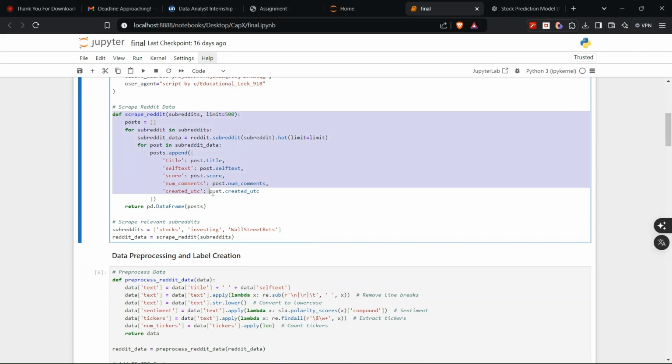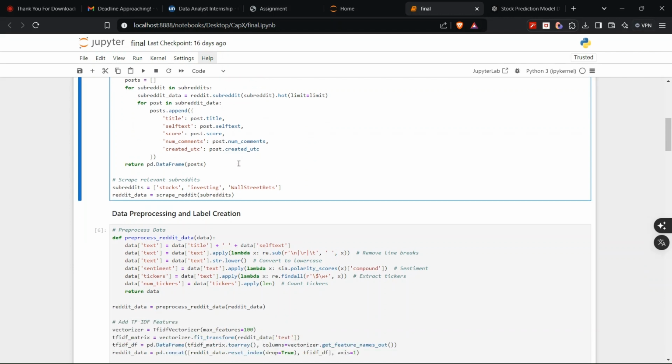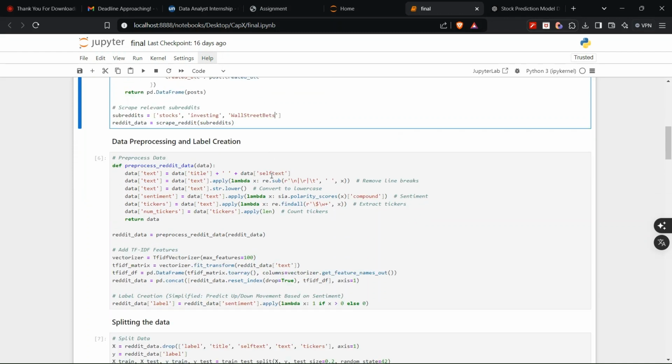And this function here will help us scrape the Reddit data. Here, you can see there is a limit of 500. I'm setting the limit to 500 so that it can scrape the most recent 500 articles, or whatever data is available within Reddit. To focus on what we need to scrape, these are the main things I wanted to focus on: stocks, investing, Wall Street Bets, and so on. We can even increase this if you want.